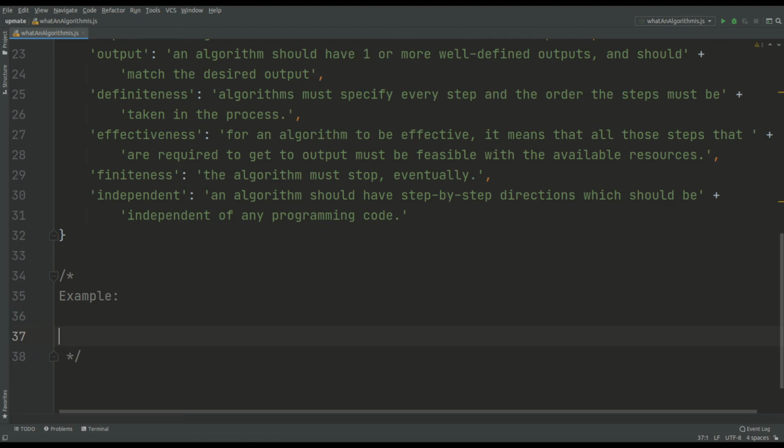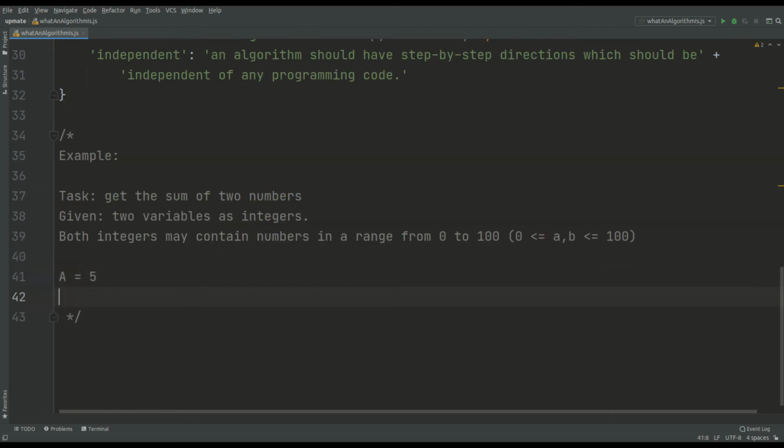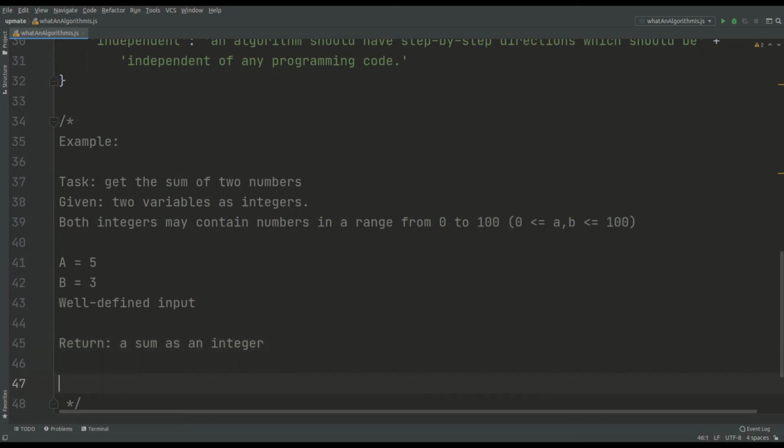Let's suppose we have a task to get the sum of two numbers. Given two variables as integers, both integers may contain numbers in a range from 0 to 100. A equals 5 and b equals 3. It's our well-defined input. We have got a number of variables, type of data, and a possible range. The task is to add those numbers and return a sum as an integer. Now we have a defined output.